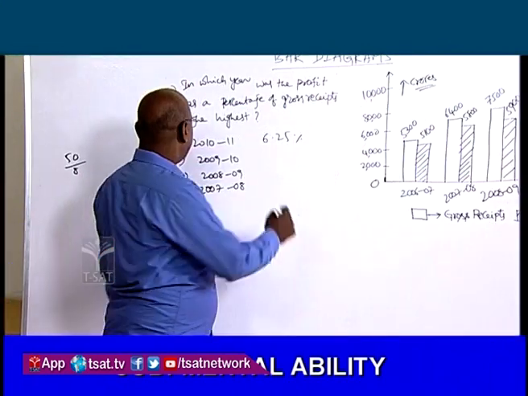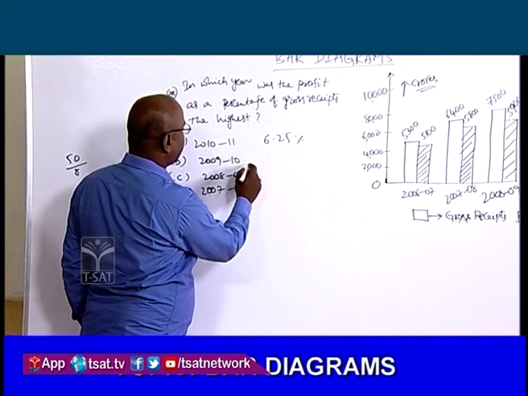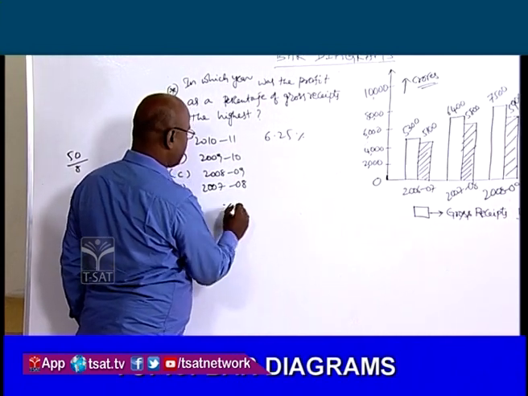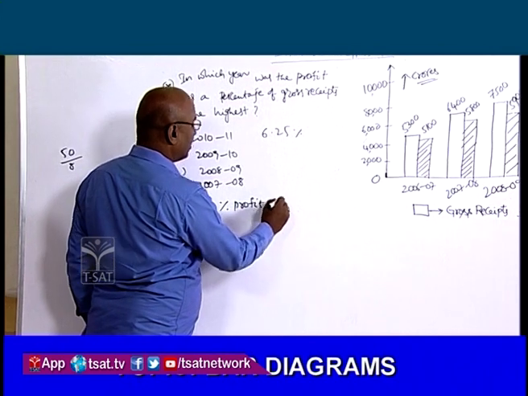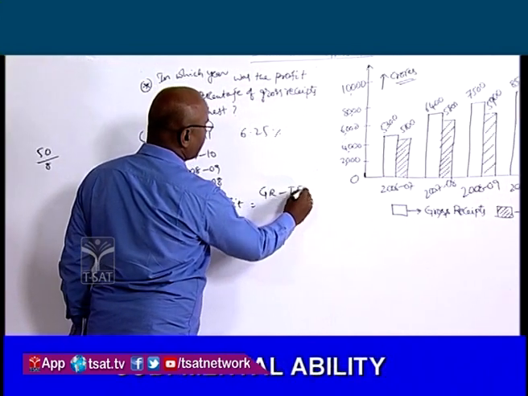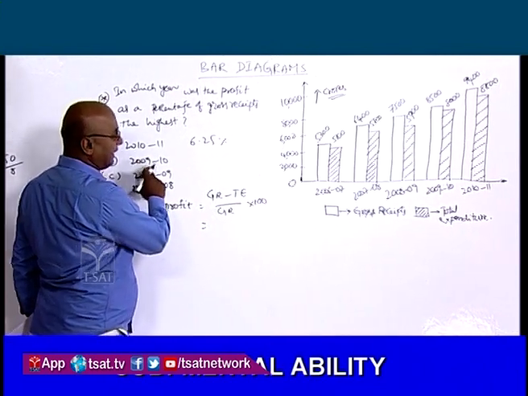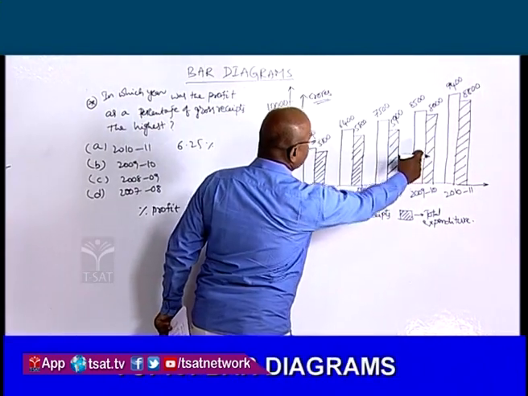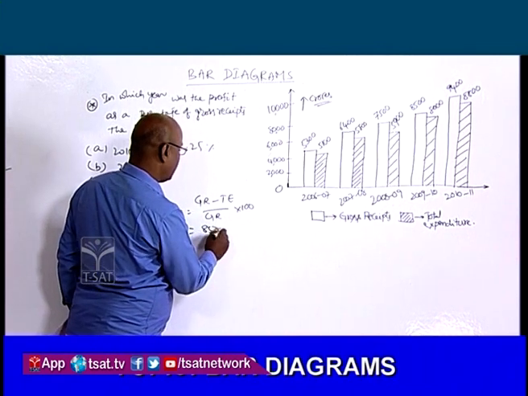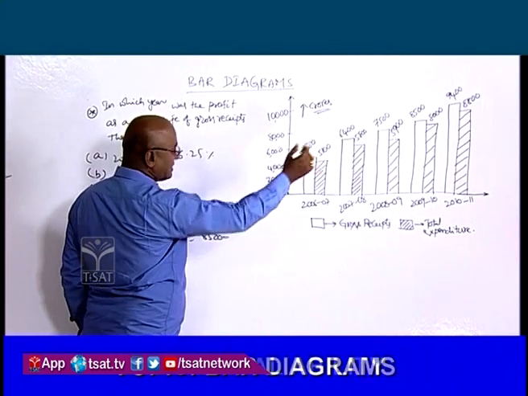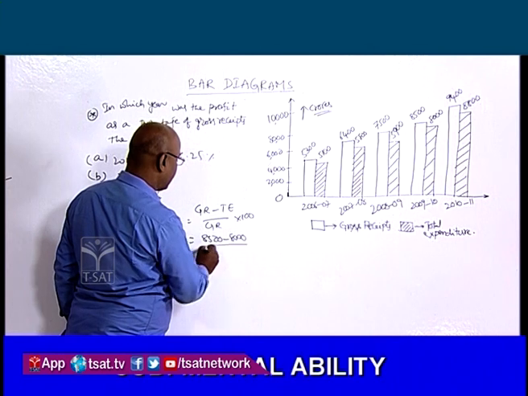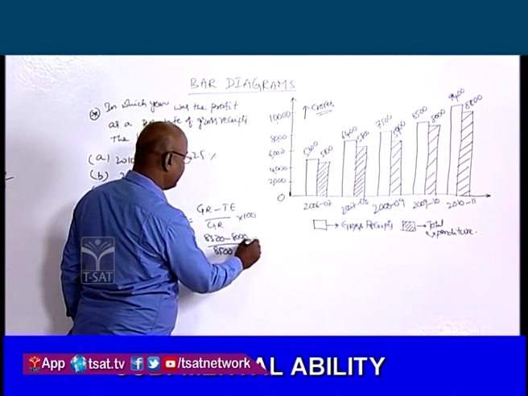Here the percent profit in the year 2009-10 is equal to gross receipts minus total expenditure by gross receipts into 100. That is equal to, in the year 2009-10, the gross receipts is 8,500 minus total expenditure 8,000 by gross receipts 8,500 into 100.